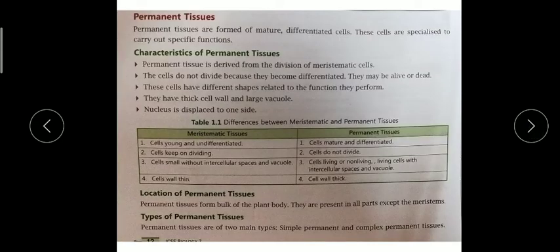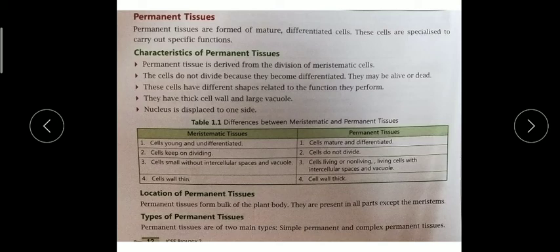Now children, permanent tissue. Permanent tissue is divided into 3 parts. Underline this first line: permanent tissues are formed of mature differentiated cells. So you should know that when meristematic cells divide up to a certain extent, they convert into permanent tissue.